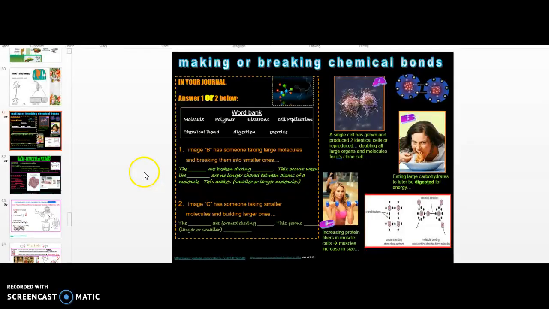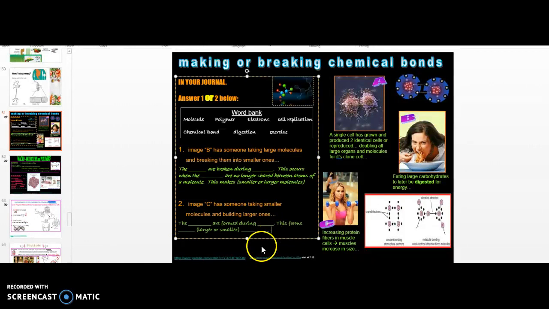All right, slide 61 is about making or breaking chemical bonds. So this title here will help you as you answer questions 1 and 2. In your notebook, write slide 61, and then for number 1, let's write this sentence down. Go ahead and pause the screen or make sure you're looking so you can read the screen. For number 1, write this sentence in green, and make sure you have the blanks because we're going to fill them in later. And then for number 2, write this simpler, smaller sentence in green.